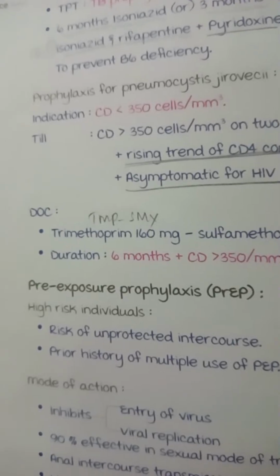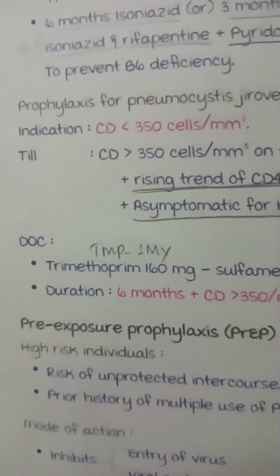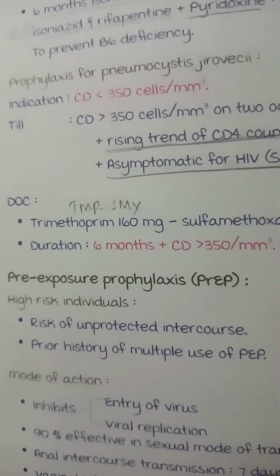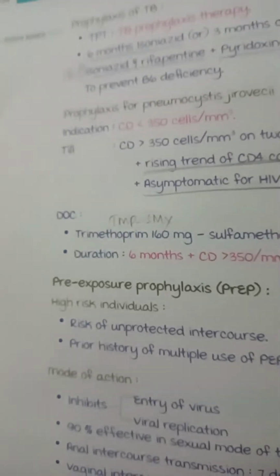Pyridoxine should be given when isoniazid is given, because isoniazid causes some toxicity.